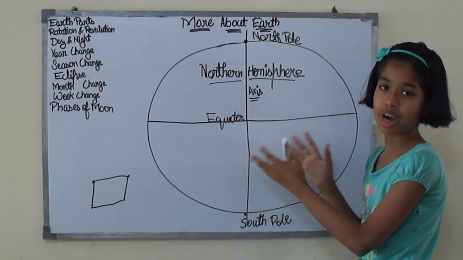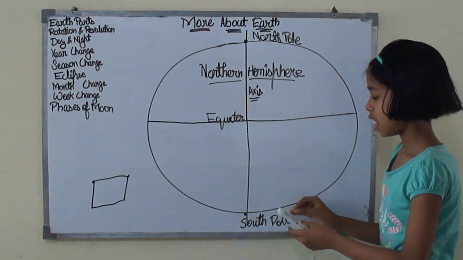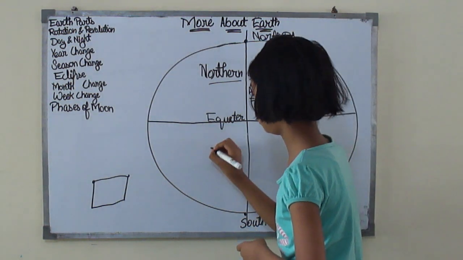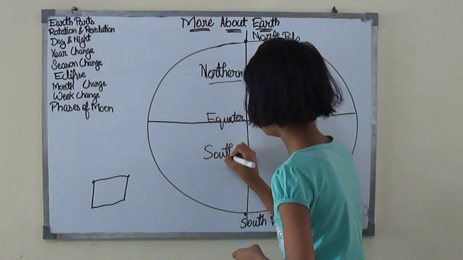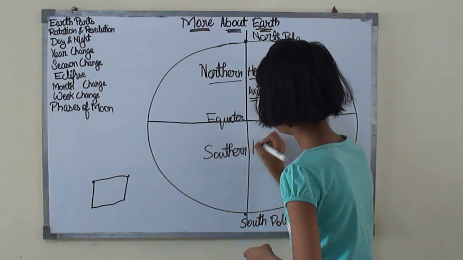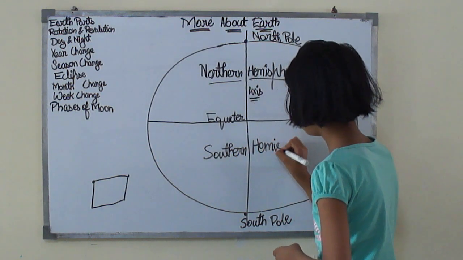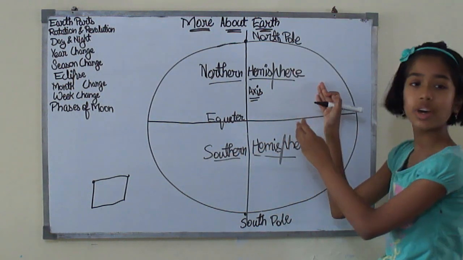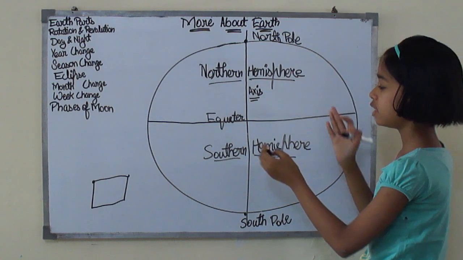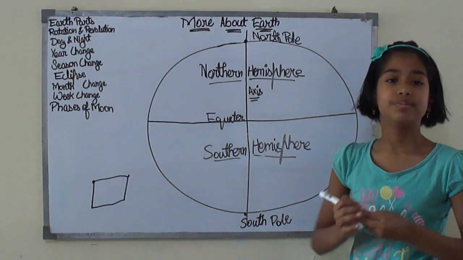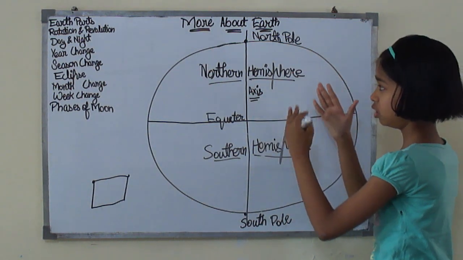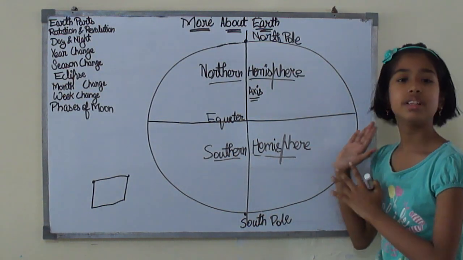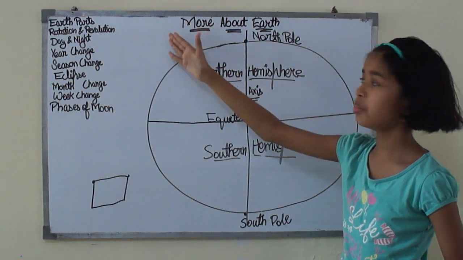It is the southern part of the Earth and it is also in the South Pole. So it is called the Southern Hemisphere. So this is the Northern Hemisphere, which is in the North Pole, and this is the Southern Hemisphere. Now, did you note this down? Okay, let's rub it and move to another topic.